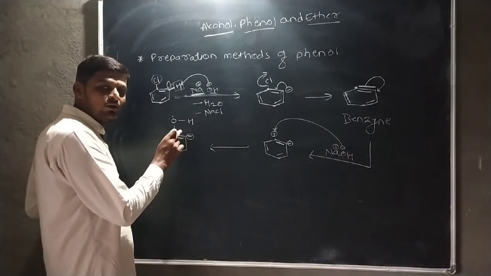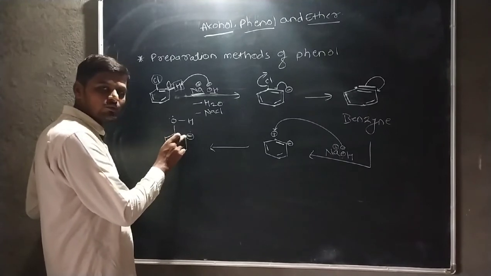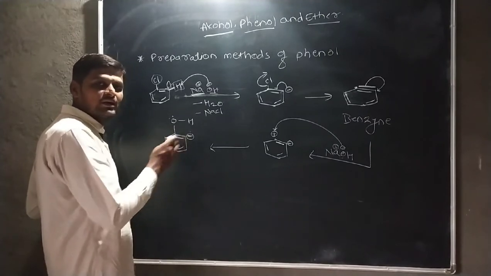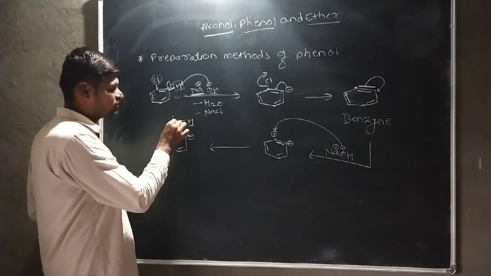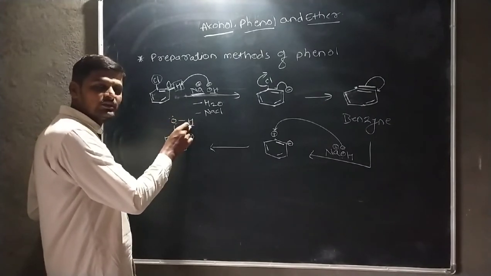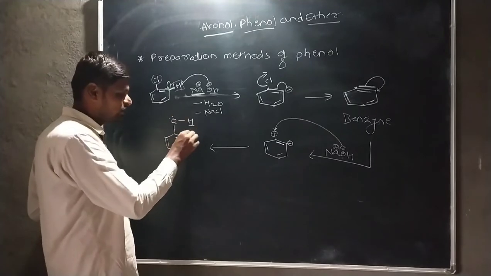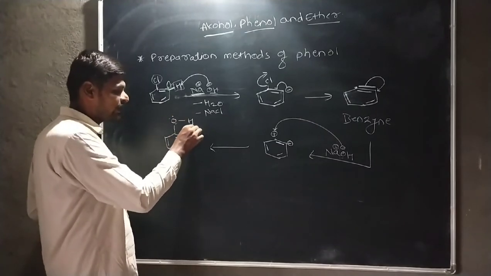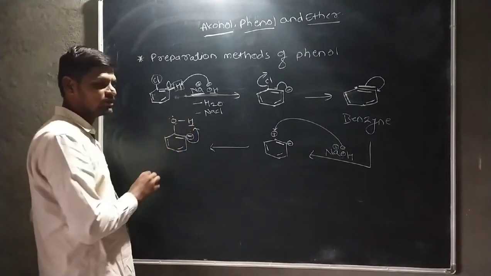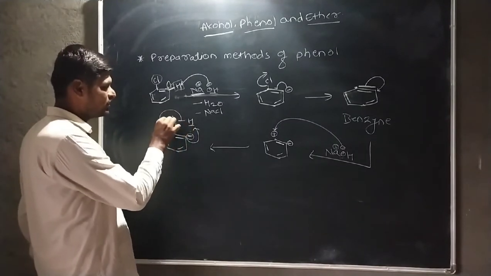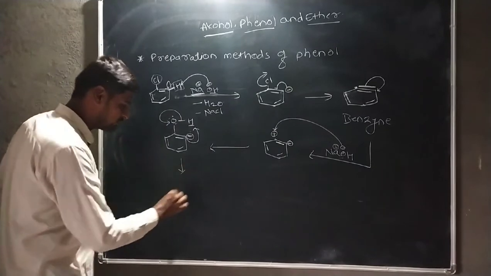To remove the negative charge from this carbon atom, one more hydrogen is required, and this hydrogen is directly attached to the oxygen atom. Therefore, this hydrogen is acidic in nature. Therefore, this negatively charged oxygen attacks the H plus ion. At the same time, the bond between oxygen and hydrogen atom is delocalized on the oxygen atom, and then it forms